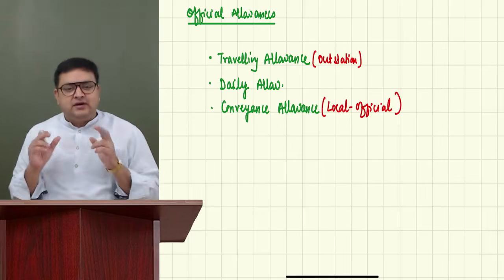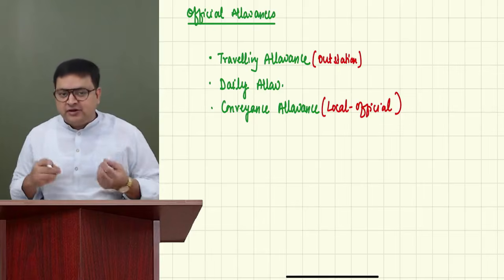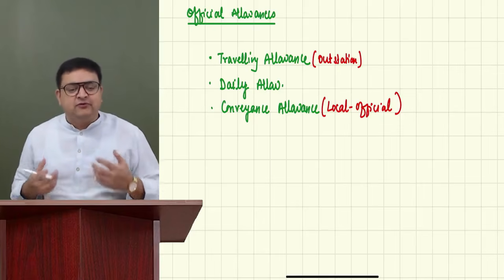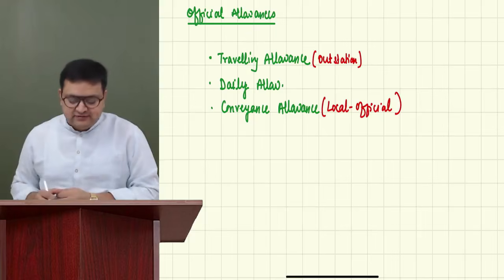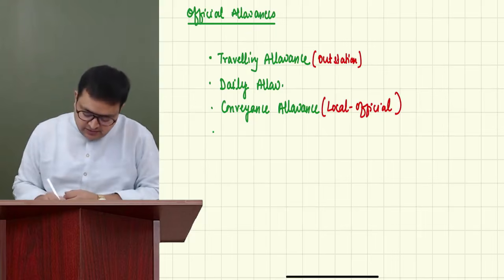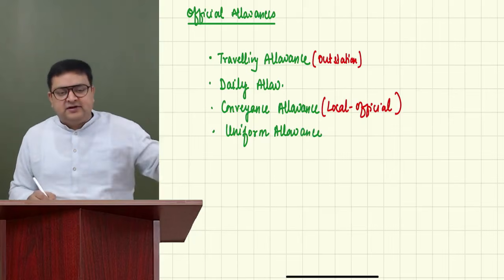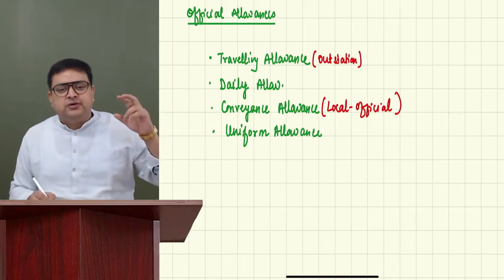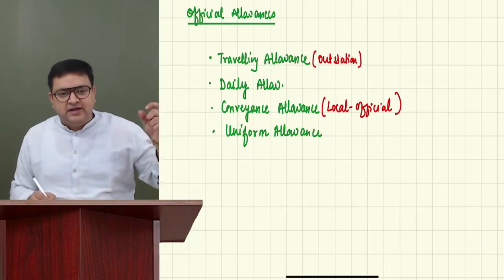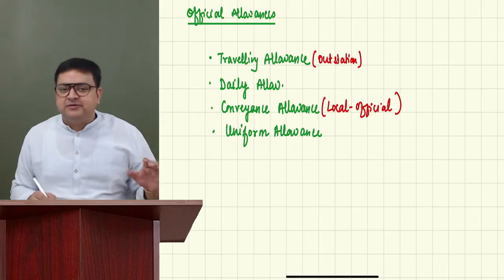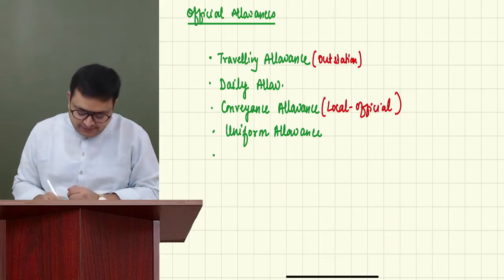You are not keeping this money for yourself. You can't take this money home. You have to spend it for the official duties. So these are called official allowances. Uniform allowance. Let's say there is a factory and people are supposed to wear a particular dress code. So the company gives them some money so that they can purchase their uniform for official purpose. That is called uniform allowance.